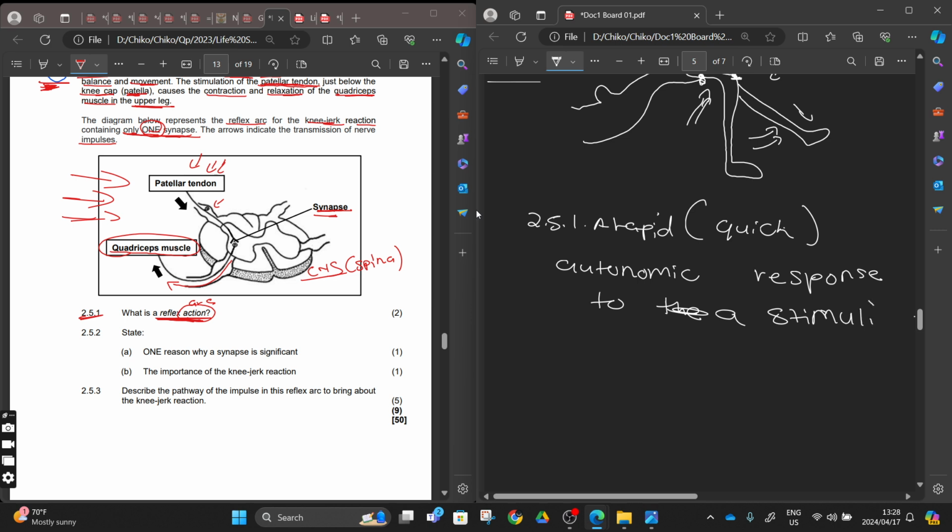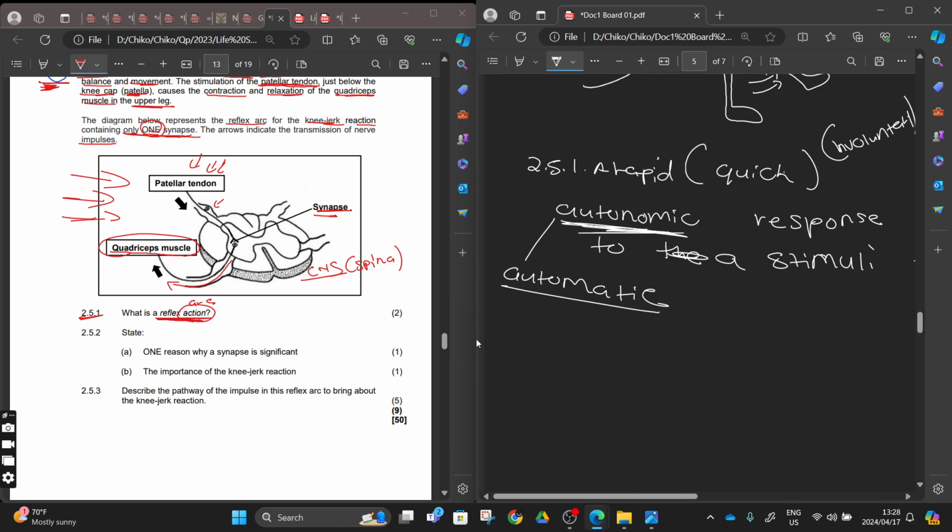So we are responding rapidly, or quickly, to the stimulus, and autonomically, or you can say involuntarily. We do this without thinking, hence we said autonomic or automatic, right? This is a rapid autonomic, or a rapid automatic response.